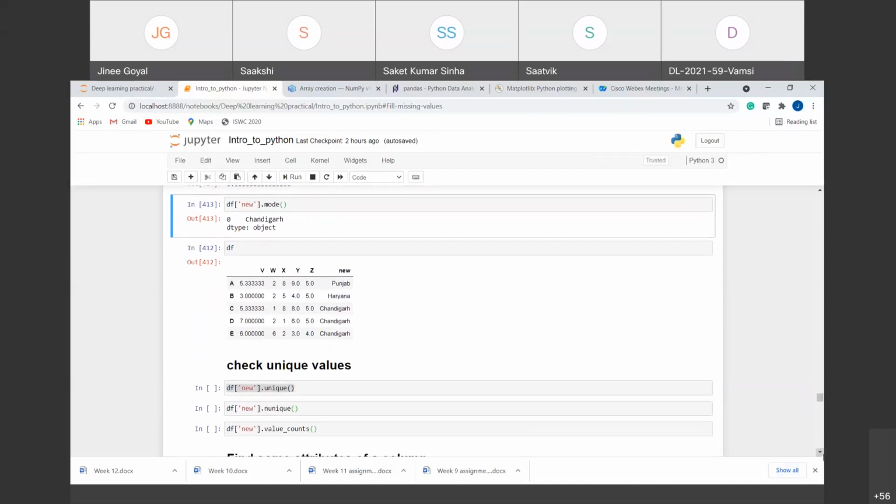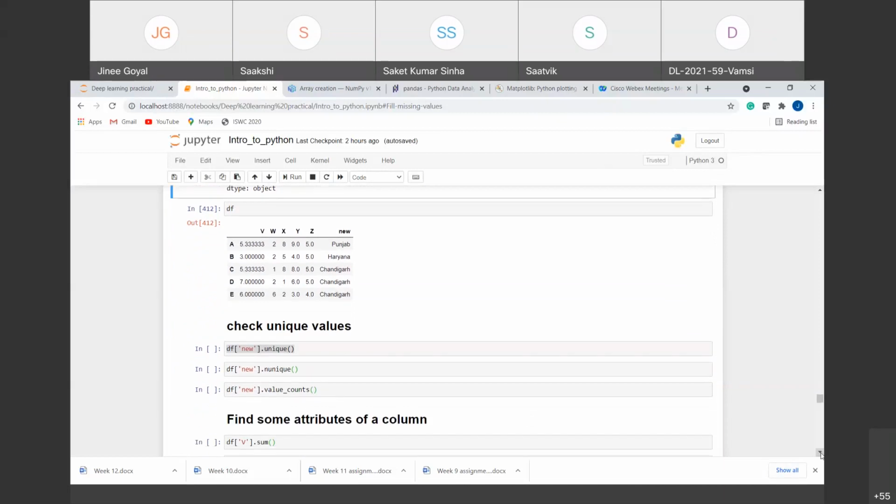In this way, we can remove any type of missing values without deleting the data. Now the next thing is we can check the unique values in the data frame also. For that we have a function unique, right? What we can do is we can take out any column and we can check the unique values that are present in that column. For example, I am taking out this new column and calculating the unique values out of it.